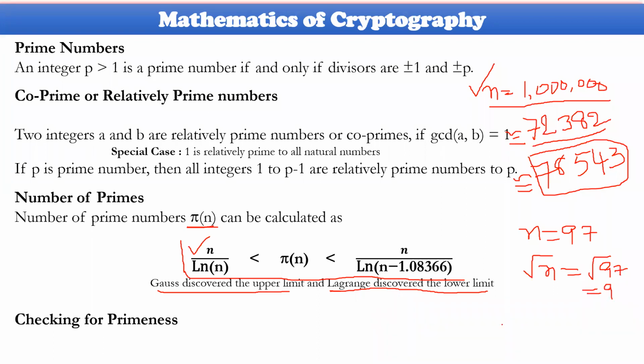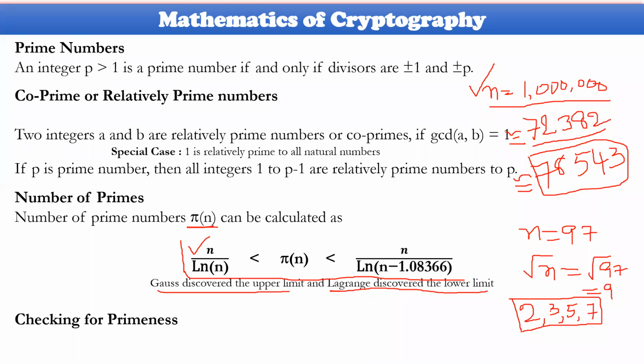List out the prime numbers below 9: 2 is one prime number, 3 is another, 5 is another, and 7 is also another. These are the prime numbers available to us. If 97 is divisible by any one of these numbers, then 97 cannot be a prime number. If 97 is not divisible by any of these numbers, then 97 will be considered a prime number.